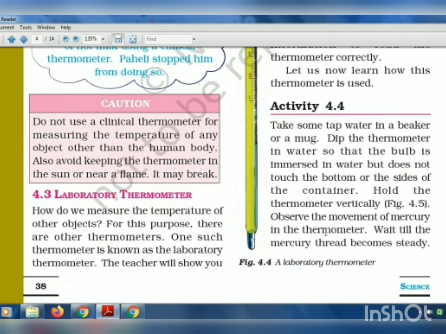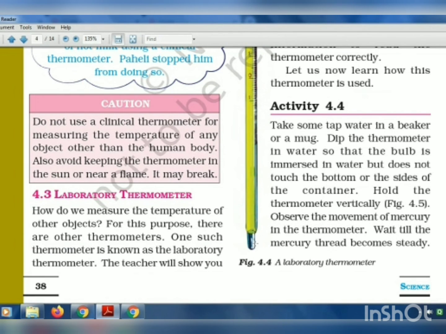Now, if you want to measure the temperature of any other object, for example, take some tap water in a beaker and dip the thermometer in the water so that the bulb is immersed but does not touch the bottom or sides of the container. Then keep it dipped in the water and wait till the mercury thread becomes steady.